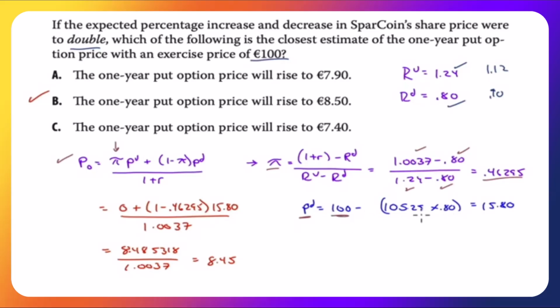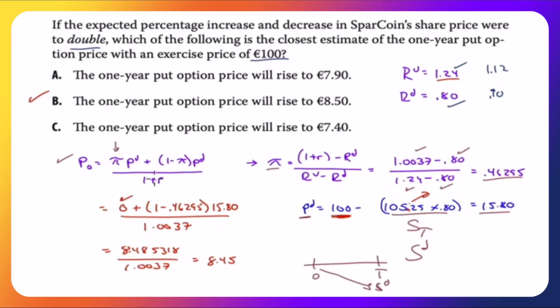So there's our strike price minus wherever. This will be ST, which is SD. ST meaning at this point in time on a downward move. SD. You can use either notation. 105.25 times 0.8, you'll get 84.20. Clearly, if we're at 105.25 and the strike is 100, anything we raise it by, there's no point in calculating 105.25 times 1.24 because the put is already out of the money with 105.25. So anything higher will still equal 0.